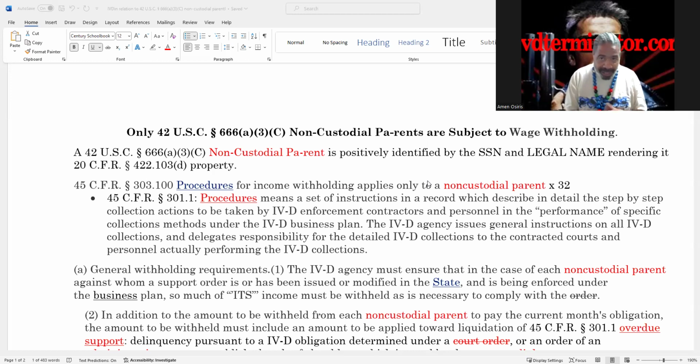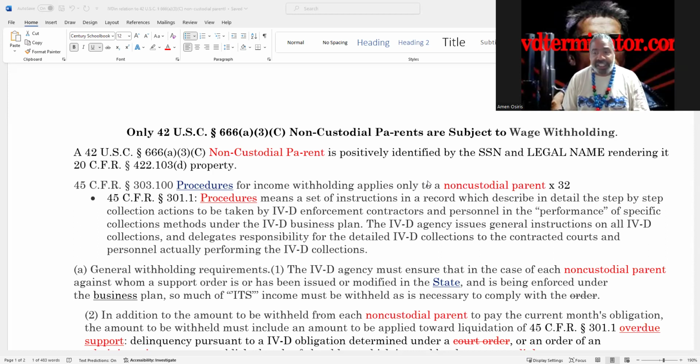That means it only applies to a non-custodial parent. What are procedures? All right, procedures is a set of instructions in a record which describe in detail the step-by-step collection actions to be taken by 4D enforcement contractors and personnel in performance of specific collection methods, such as wage withholding, under the 4D business plan.